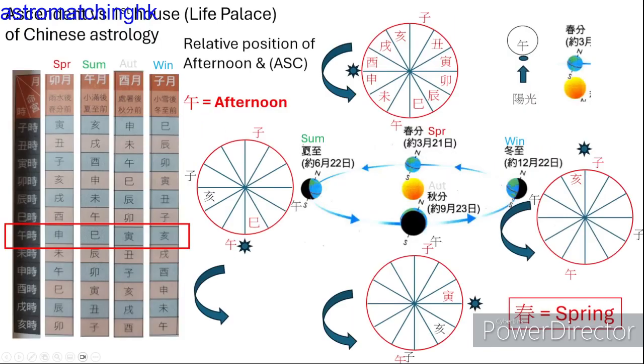The left table shows 12 earthly branches at different seasons, which means if we make a standardization of location according to spring, the 12 earthly branches are arranged clockwise. So, it is represented by the hour ring. The moon of 4 seasons are positioned with the earth facing the sun.